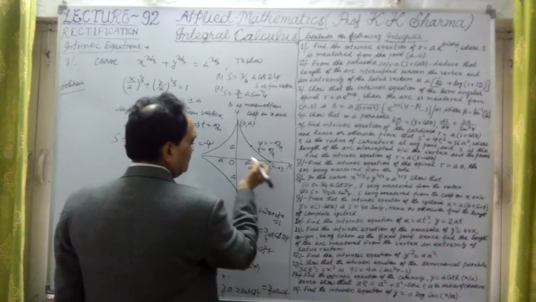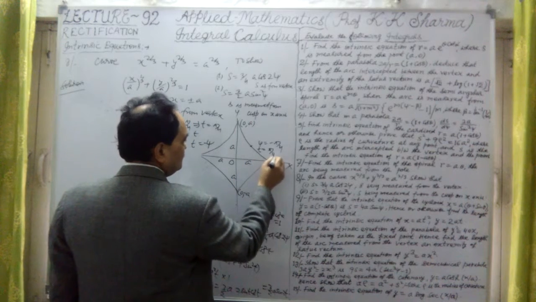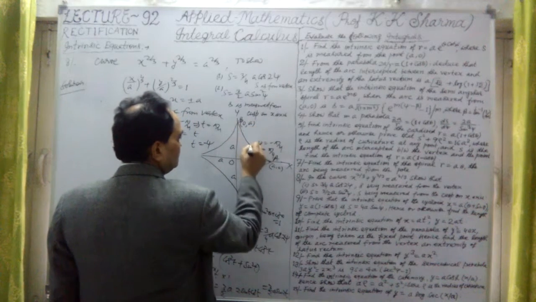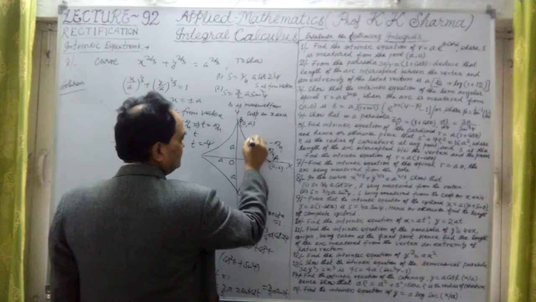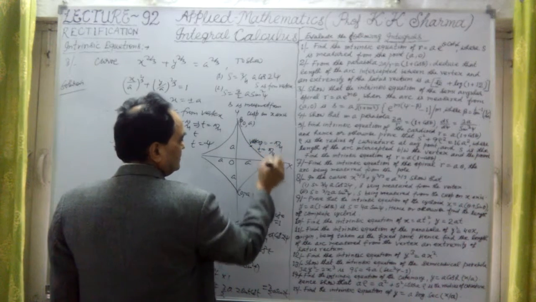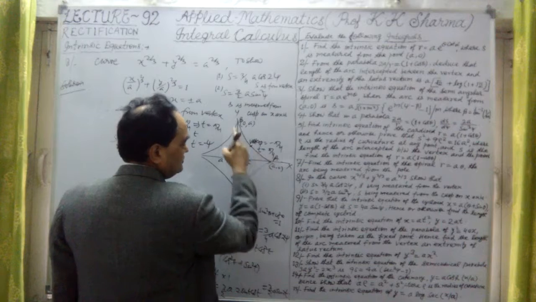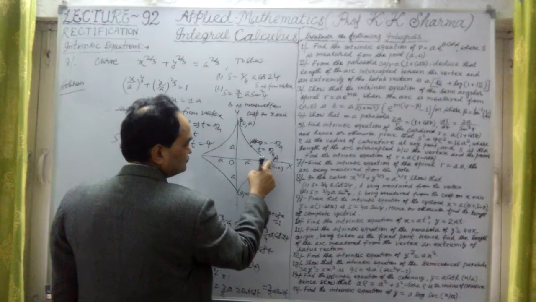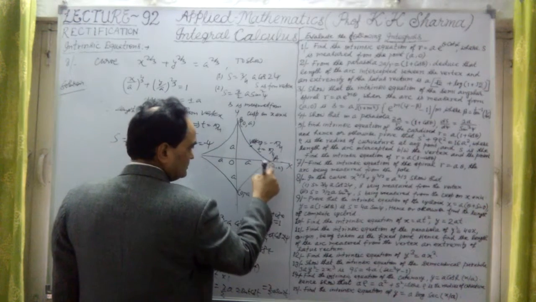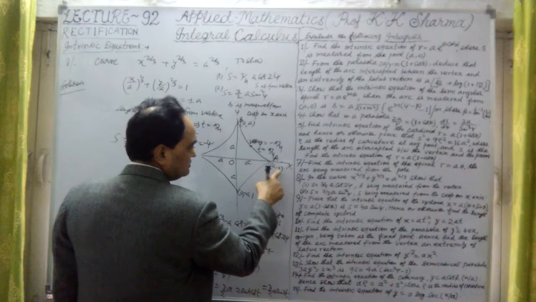Suppose this is point A, this is point B, and the middle point is the vertex here, and this is the cusp.